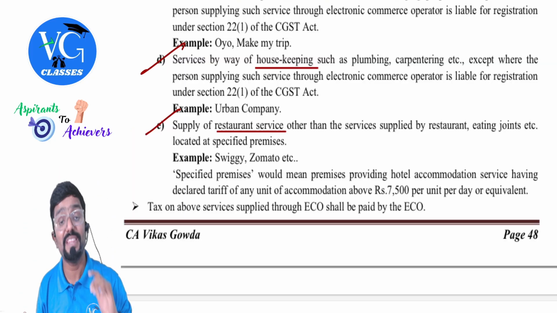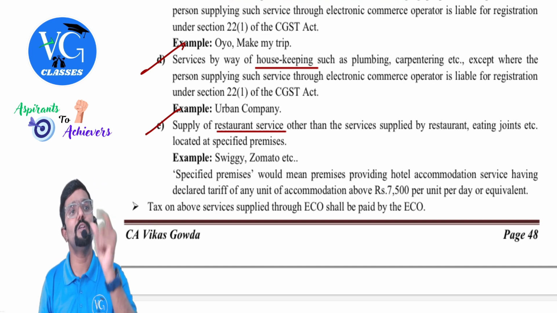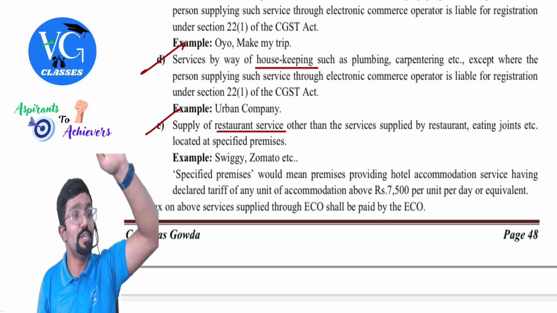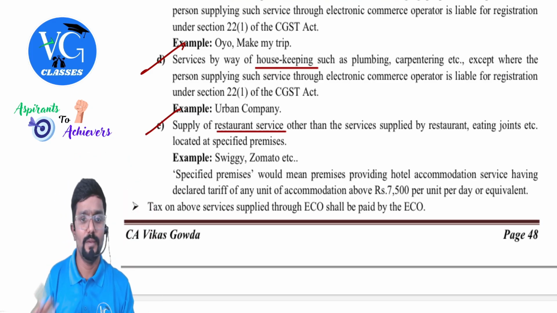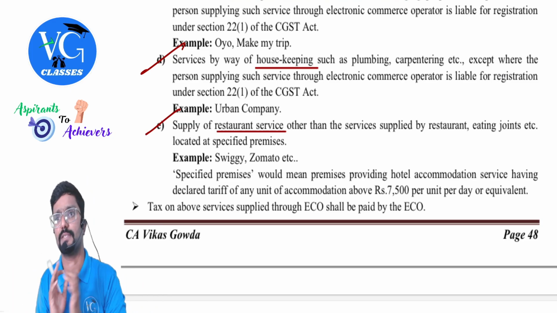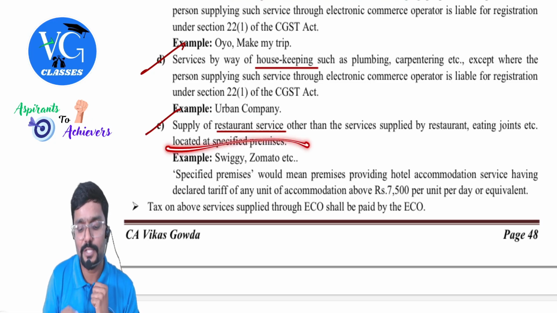So please be careful with exclusions, because normally they may target that. Normally students will know restaurant service, fine, ECO. But what is not covered in ECO, please be careful. Clear? Because almost every point they told, excluding that, excluding this, or other than this. Please take care of that properly. Okay. So they told other than specified premises.